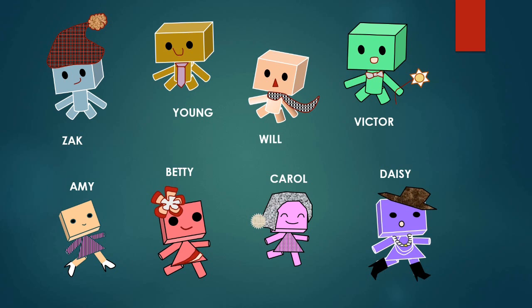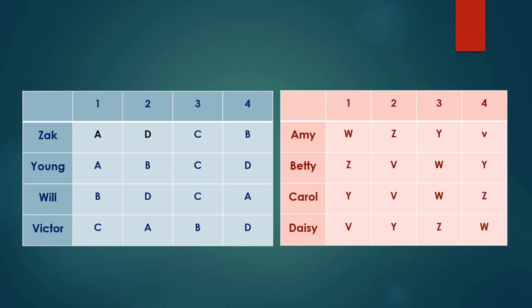Each of them is armed with a preference list of the opposite sex. The left table has the males' lists and the right table the females'. 1, 2, 3, 4 are the order of their preferences. I put their initials instead of their names just for simplicity. Let's take Zach for instance. This table shows he prefers Amy to Daisy to Carol to Betty. So let's get started.